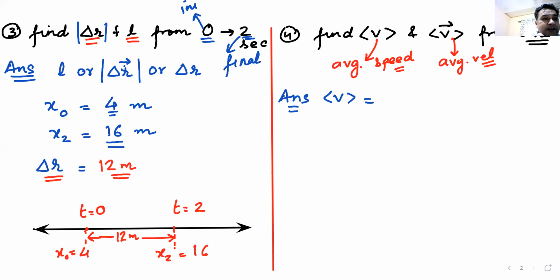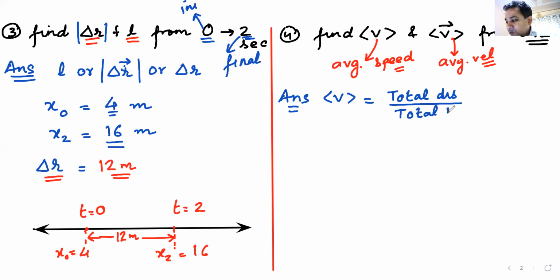Niharika has helped out Vaishnavi. So Niharika, tell me how to do it. I've unmuted you. You unmute yourself. Okay, she can't unmute, I think. Okay, so Niharika has told me that average speed is total distance divided by total time. She is absolutely correct.